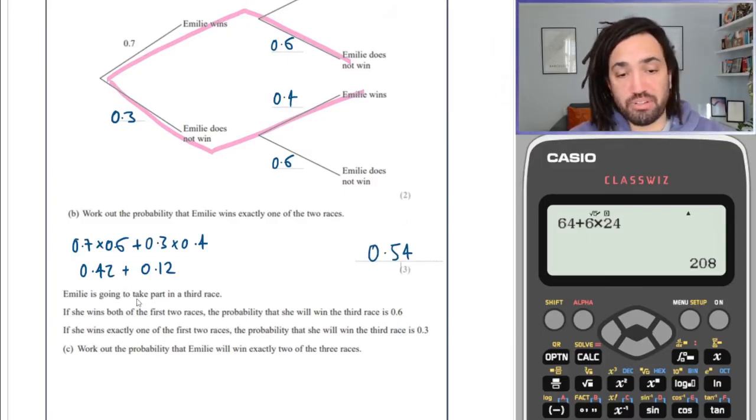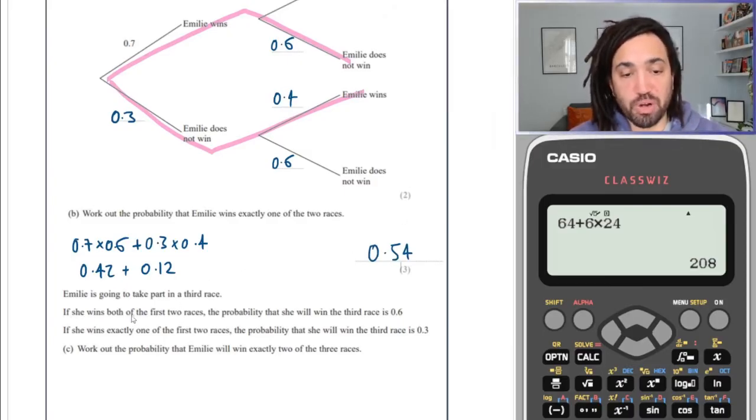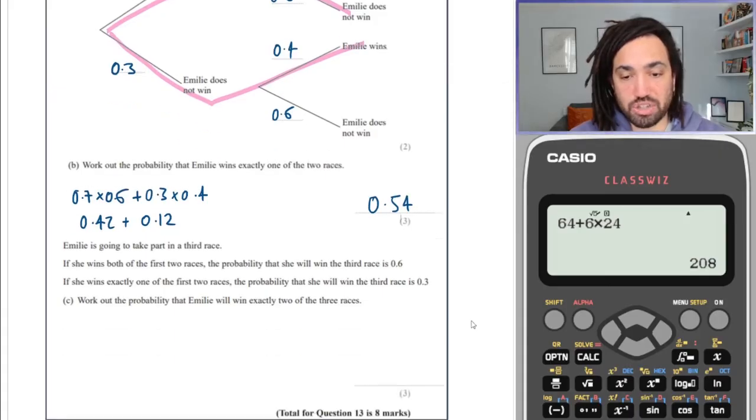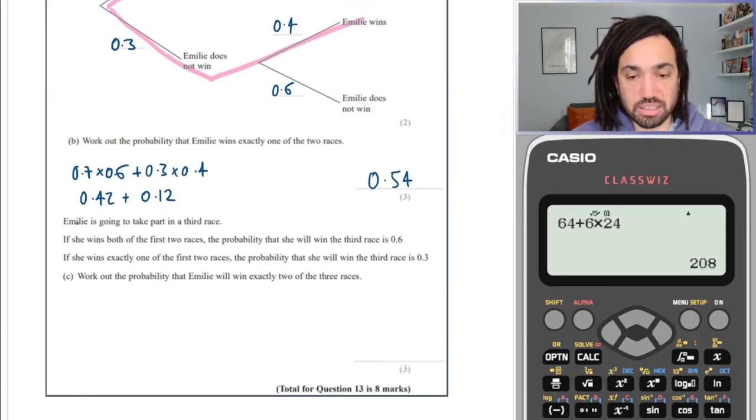Okay, she's now going to take part in a third race. If she wins both of the first two races, the probability she'll win the third is 0.6. If she wins exactly one of the first two races, the probability she wins the third is 0.3. Work out the probability that she will win exactly two of the three races.